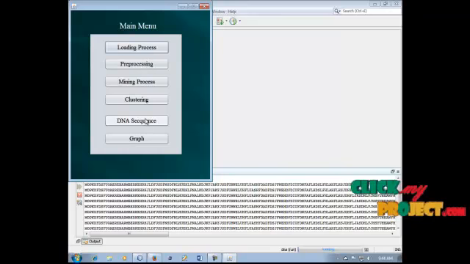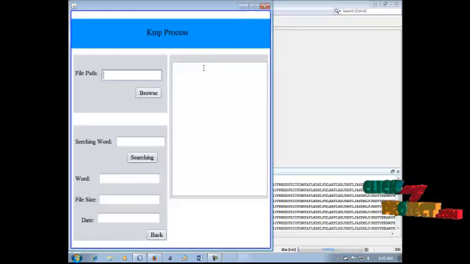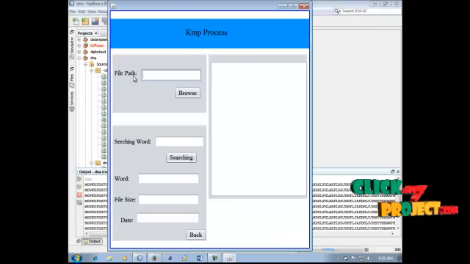Next is the DNA sequence process. In this process we compare different types of string searching algorithms. So click this DNA searching process. Two types of algorithm are used in this process: the Knuth-Morris-Pratt pattern and the Boyer-Moore string searching process. So first we click the Knuth-Morris-Pratt pattern. Click this, select this file path.